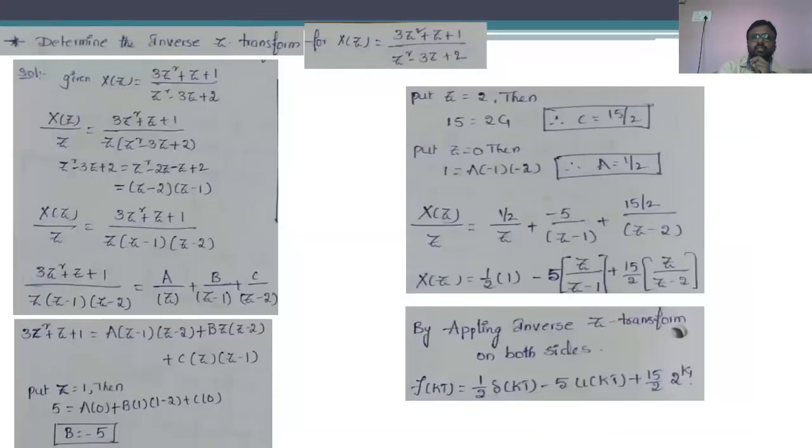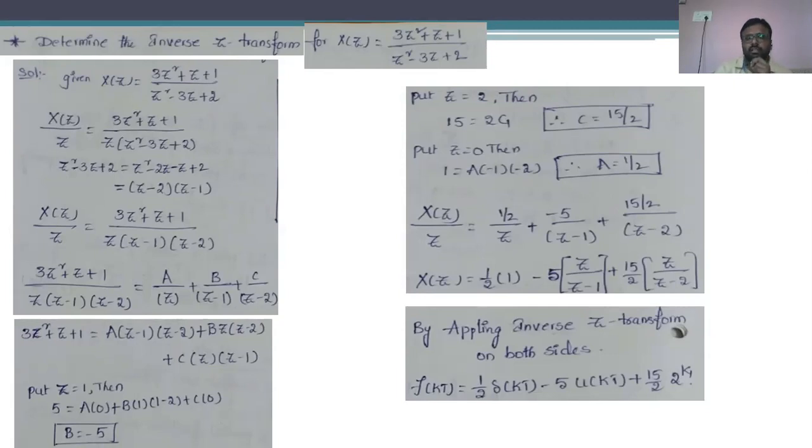The first one is inverse Z transform using the partial fraction method. In order to apply the partial fraction expansion, let us suppose the given sequence is represented as X of z, then that sequence has to be represented as X of z divided by z. After that, X of z divided by z has to be expanded with the help of the partial fraction method.